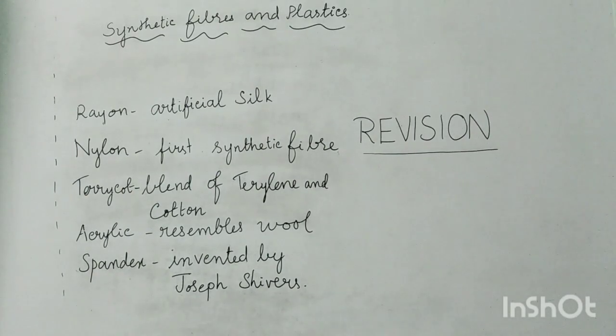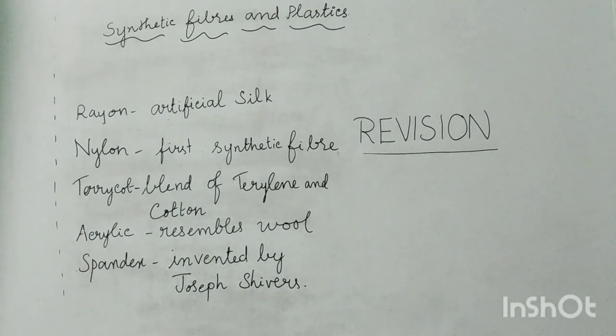Okay. Now let us revise acrylic. What is acrylic? Acrylic is also a synthetic fiber, and what does this acrylic resemble? Acrylic resembles wool. So this is also known as Orlon, Cashmilon or Acrylon.